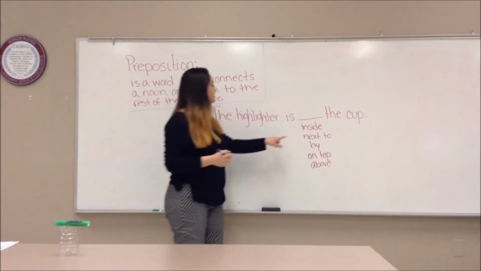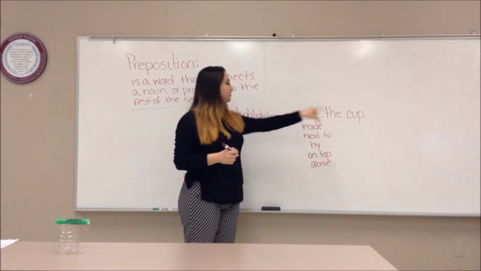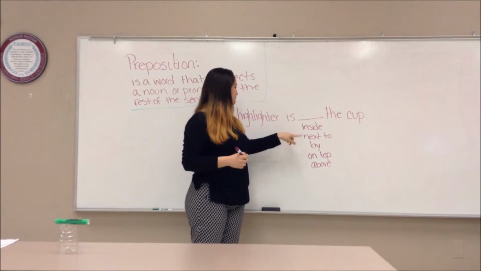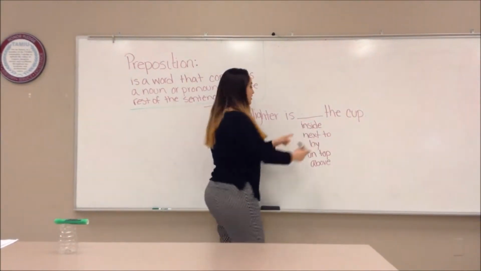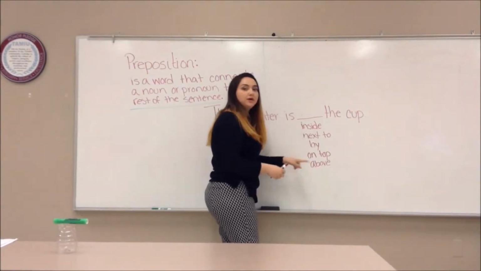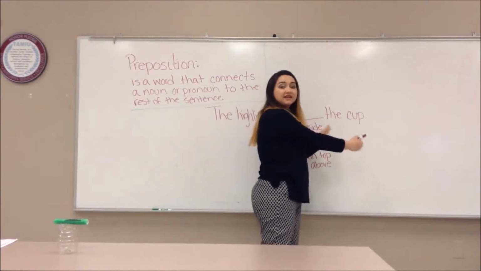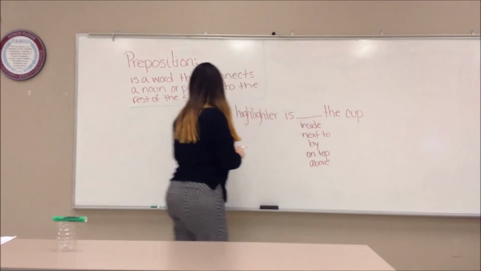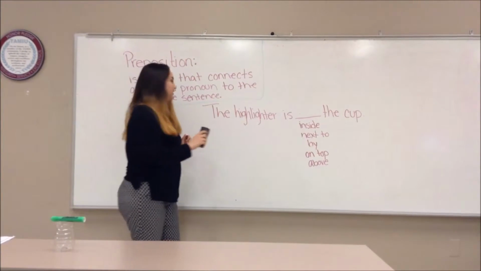So for example here, inside helps us connect the highlighter and the cup. Where's the highlighter at? Inside the cup. Again, where's the highlighter? Next to the cup. So inside, next to, by, on top, above, help us connect the highlighter with the rest of the sentence, which in this case is the cup. Yes? Okay. Any questions? Not yet?